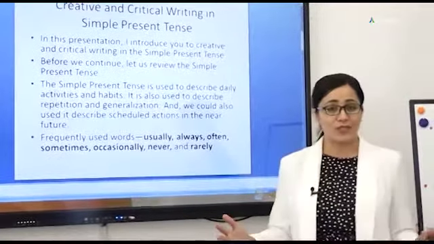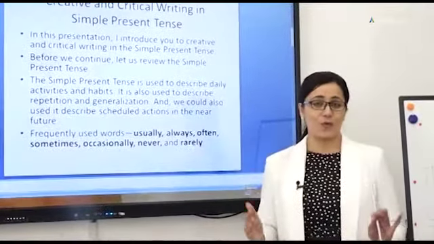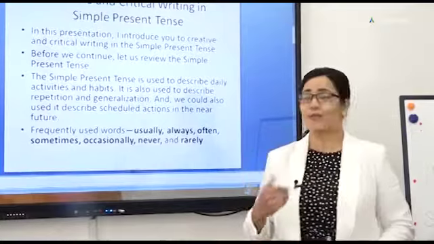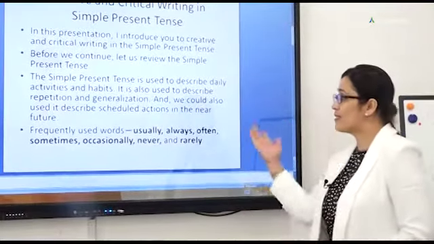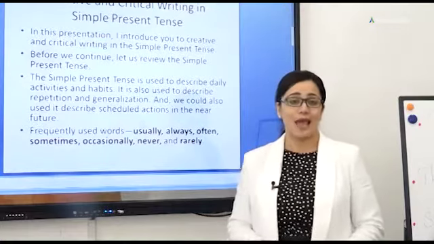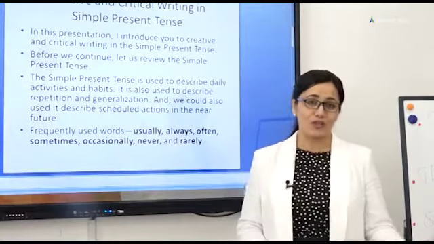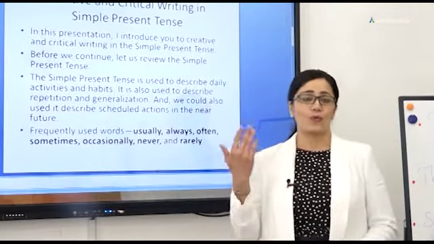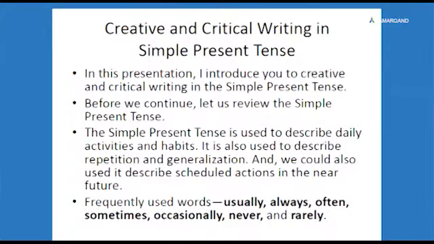Before we start, let us review what the present simple tense, or simple present tense, is. The simple present tense is used to describe daily activities and habits, like our regular or habitual actions. All we do for general activities is used with the simple present tense.